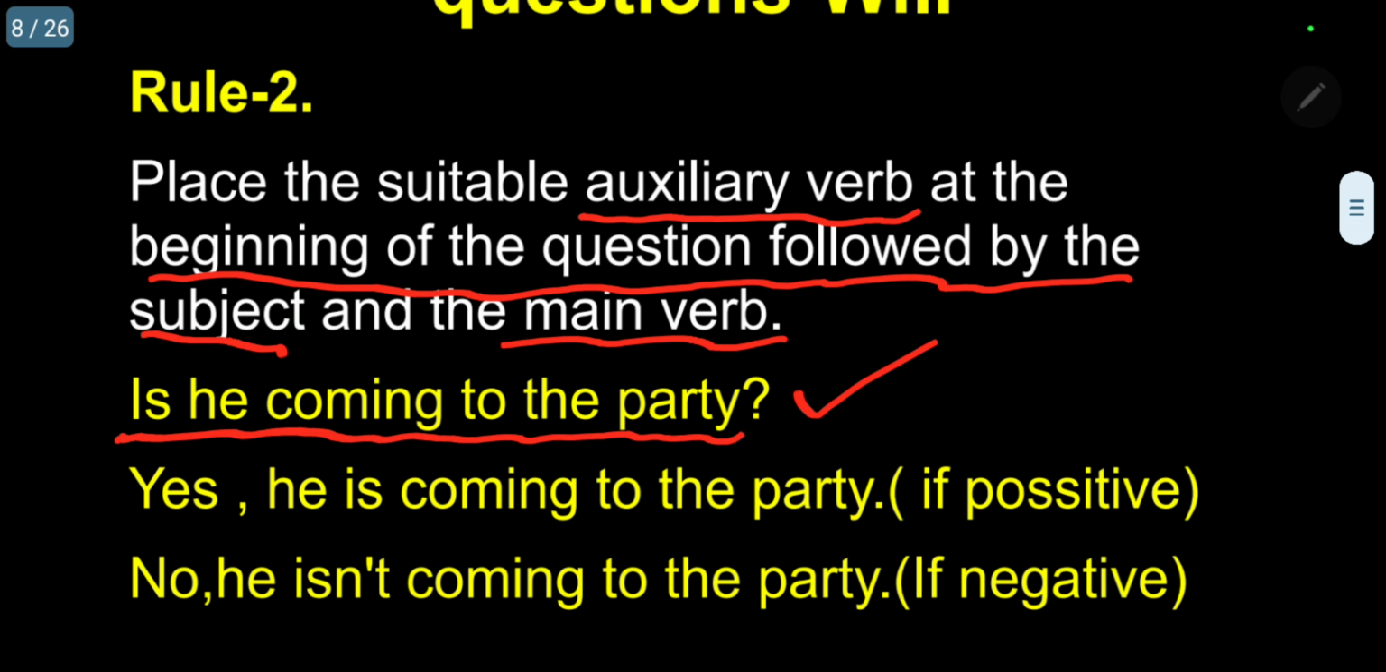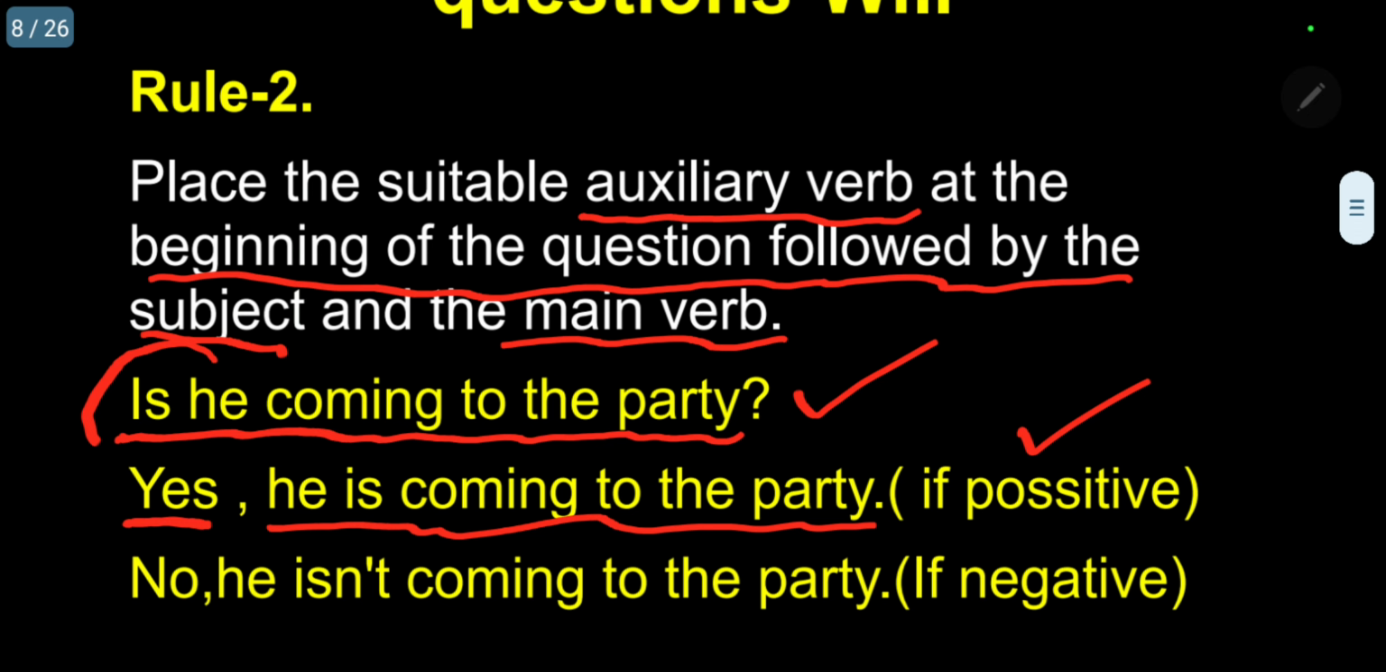What is the meaning of that? அவன் விருந்துக்கு வந்து கொண்டிருக்கிறானா? That is the question. Is he coming to the party? So there are two probable answers. One is yes or no. If it is yes, you simply change the position of the pronoun, here third person singular, he, then simply use yes, he is coming to the party. From the question itself, we can give the answer, if it is positive.